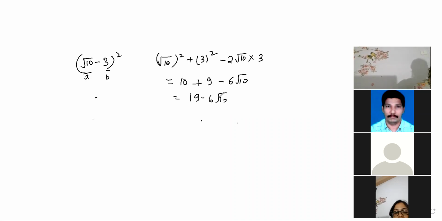The persons who wrote the answer very fast and correct were Keshav first, Kanishka second, Vishal third, Divyashri fourth, Ashwin fifth, Jiva sixth, Nivedita seventh, Krishna eighth. So I hope my children understood how to solve these types of questions. Now I am giving another pattern question. Root under 11 whole square minus root under 19 whole square.